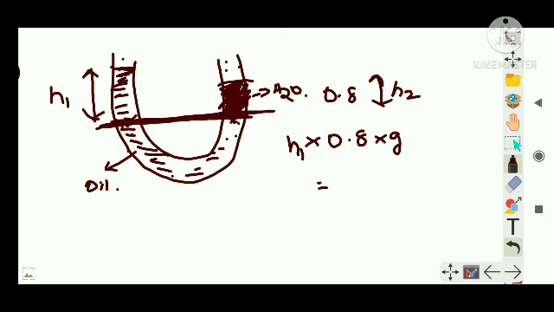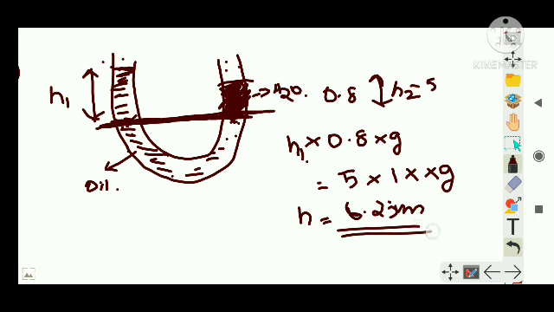So with respect to water, I will write 5 as the column height of water, that is given, h2 is 5, into density 1 into g, right? So you can find this h1, that is the height of the oil from the surface, to be 6.25 centimeter. Clear? Not that tough. Okay.